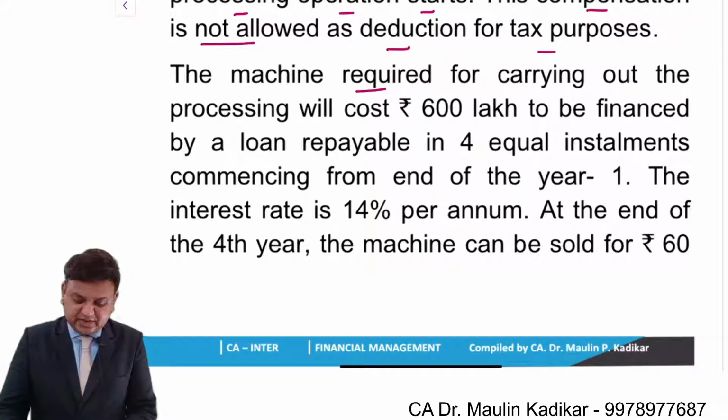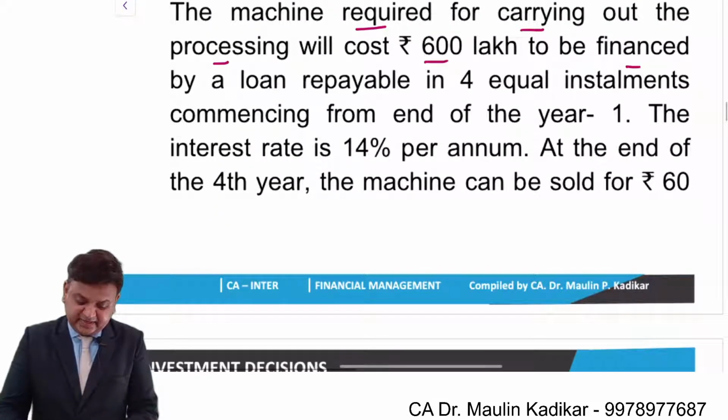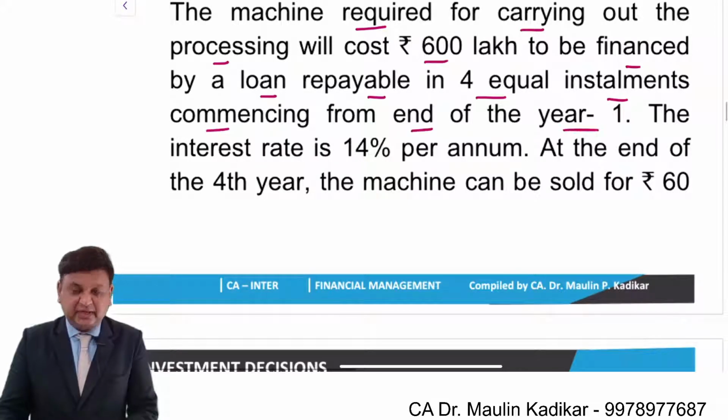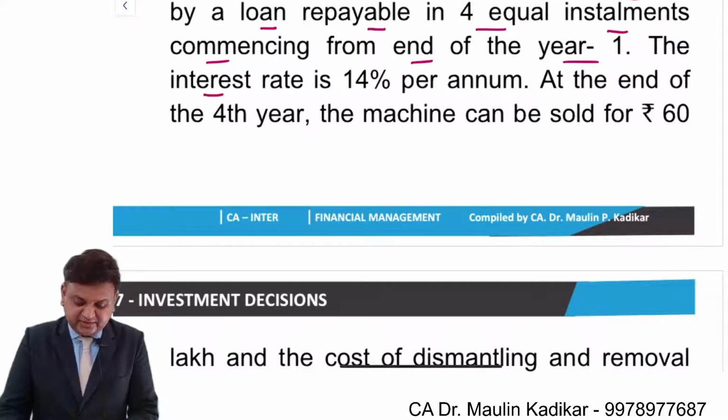The machinery required for carrying out the processing will cost 600 lakhs to be financed by a loan repayable in 4 equal installments commencing from end of year 1 onwards. The interest rate is 14% per annum.